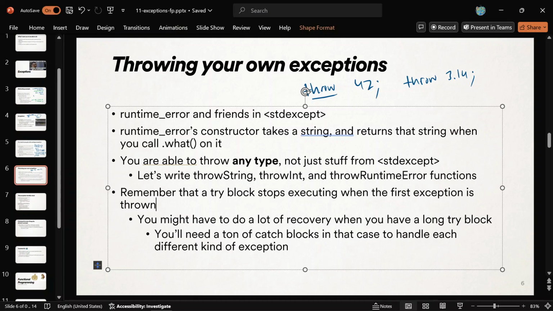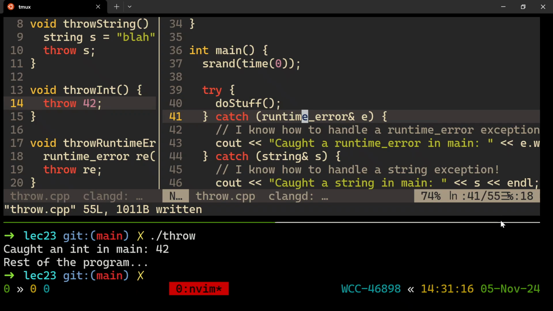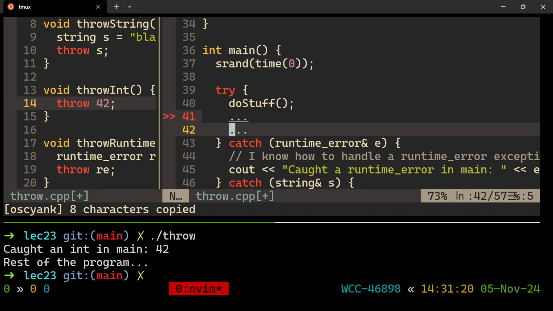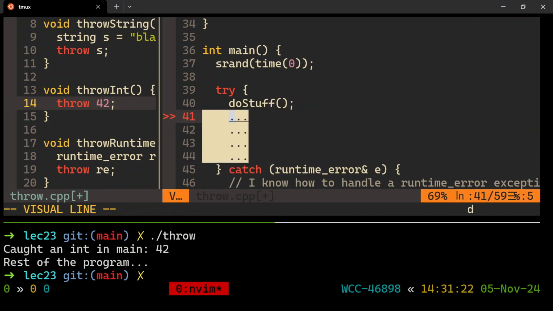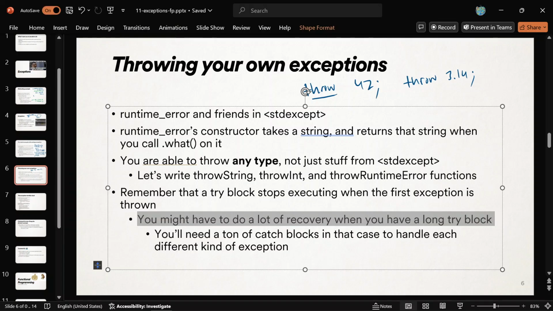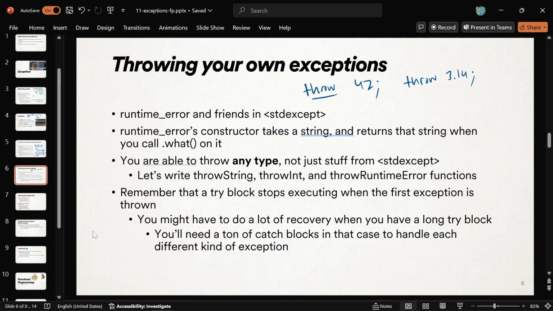All right, and then also you might want to separate things. First of all, I think you get the idea: if you have a bunch of different lines in your try block and they all might throw different exceptions, like you have a very long try block and that line might throw a runtime error, that line might throw a double, a bool, whatever. You have to put a lot of catches, so you might want to try to split them up if you can. You'll need just a ton of catch blocks in that case for every different kind of exception that might occur inside of your try block.